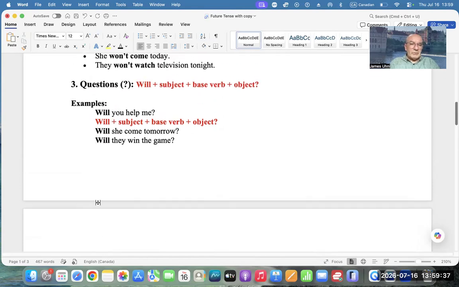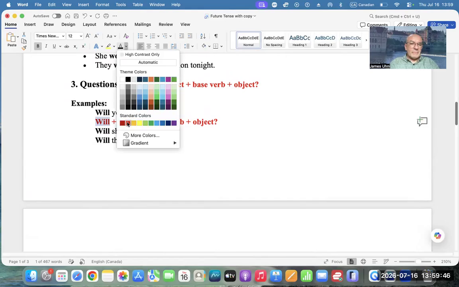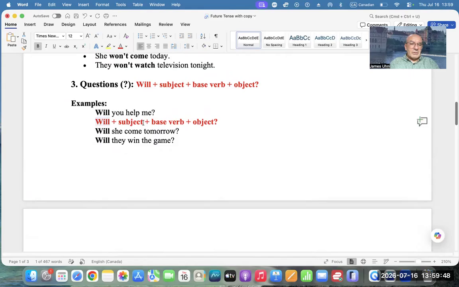So in the example, will stays red. The subject is orange. Do you remember what I said is the subject?